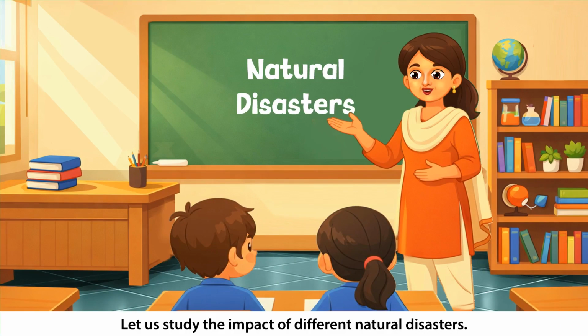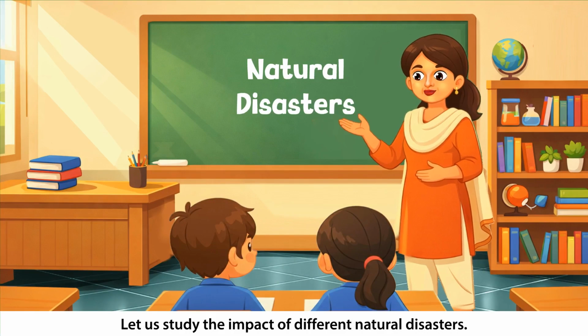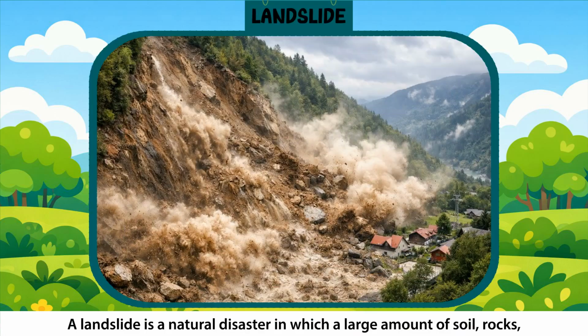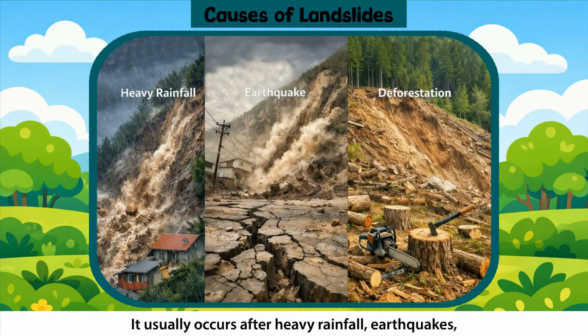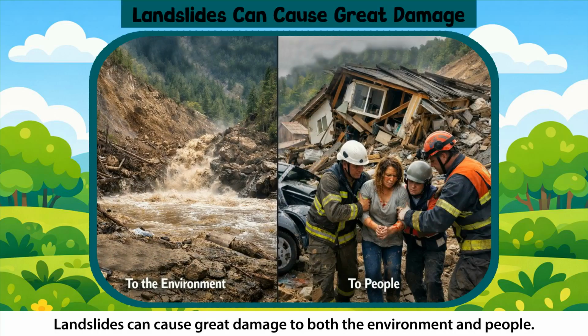Let us study the impact of different natural disasters. Landslide. A landslide is a natural disaster in which a large amount of soil, rocks, and mud suddenly slides down the side of a hill or mountain. It usually occurs after heavy rainfall, earthquakes, or when trees are cut down, which makes the land unstable. Landslides can cause great damage to both the environment and people.